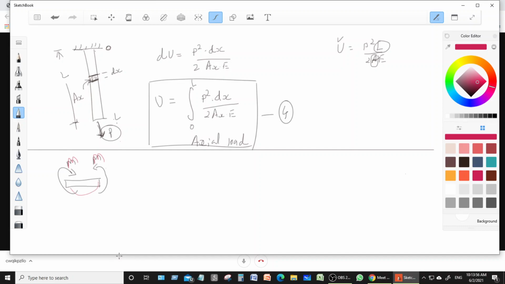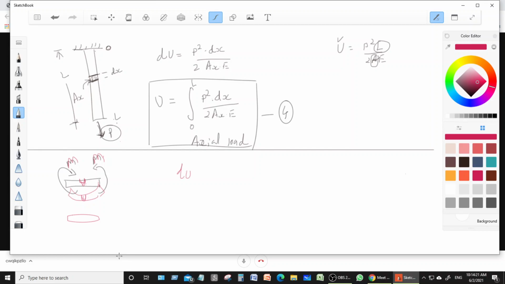When I apply this moment, it will do work and bend my object. But once I remove that moment, my object will come back to its original state. So when we apply the moment, there will be energy stored in this bent bar.